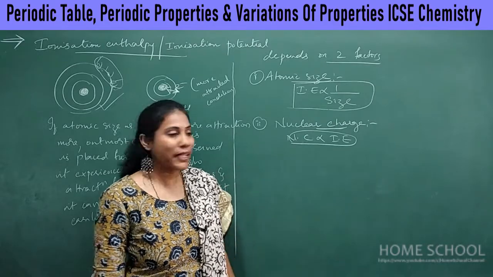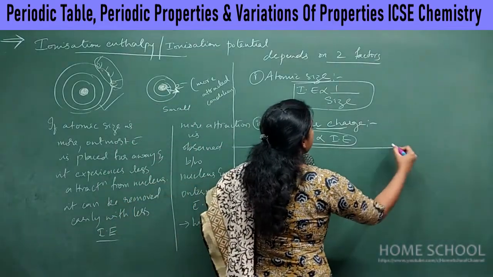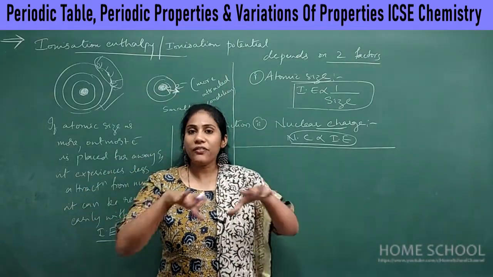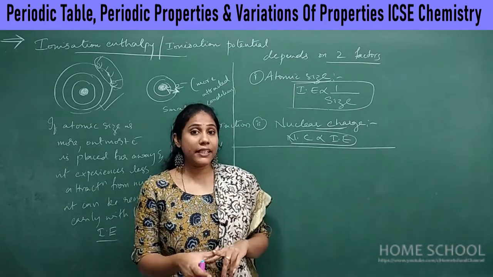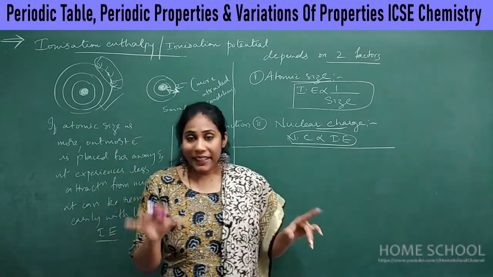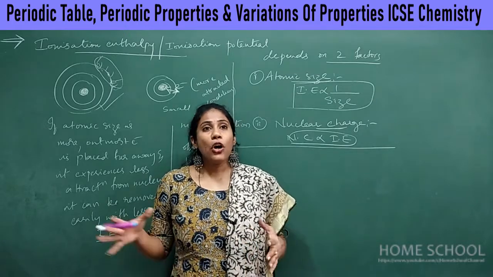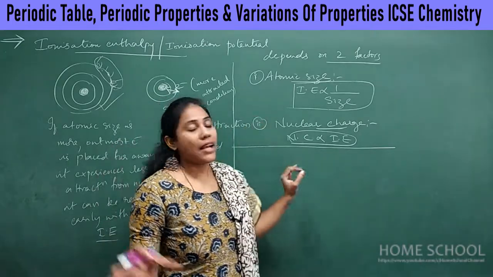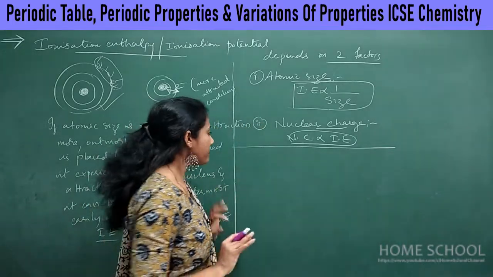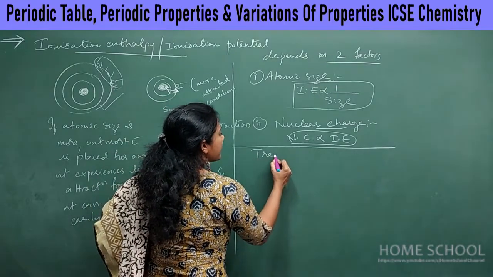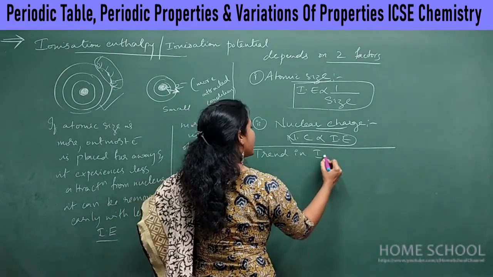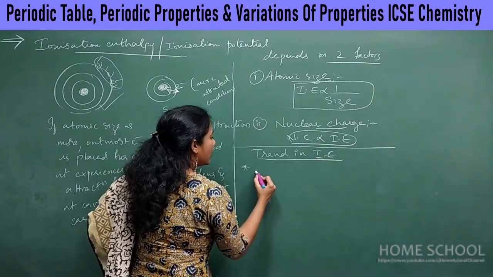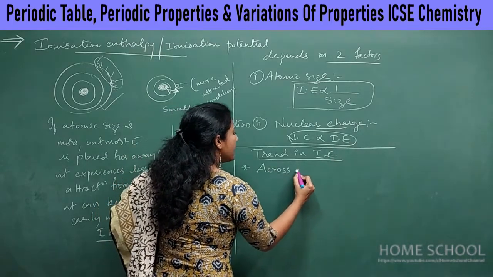So these are the two factors on which our ionization energy depends. Not only these two factors, there are various other factors like the penetrating power of orbitals and electronic configuration, etc. All of them will be discussed in much higher classes. As of now, these two factors are more than enough to understand. Now I am going to discuss the trend in ionization enthalpy, that is, across a period when you go from left to right in the periodic table.